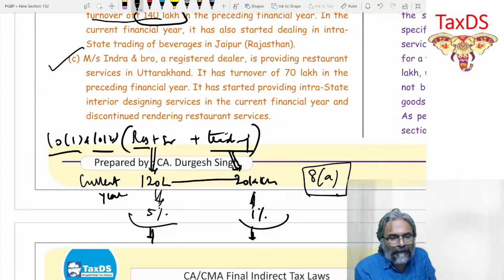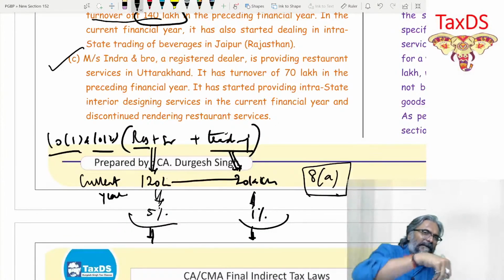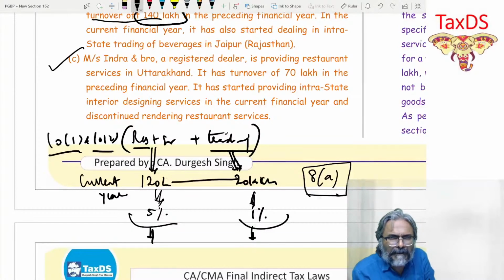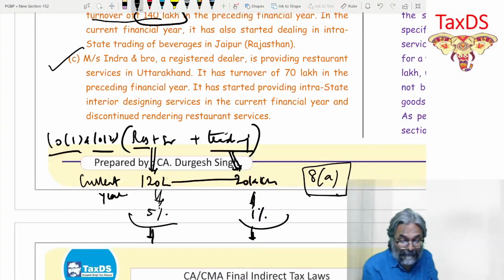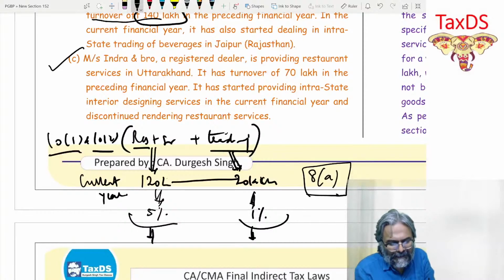Now please tell me, is restaurant service and trading of goods a composite supply or a mixed supply? Is it in the ordinary course of business that I am going to do both restaurant service as well as supply of juices? Are juices naturally bundled? The juice you have to drink even though you don't like it. So we may say that this bundling is not in the normal course of business and it is a mixed supply. If I have to answer your query, Kavita, I will say that it is a mixed supply.